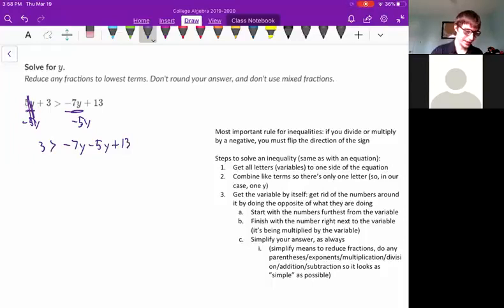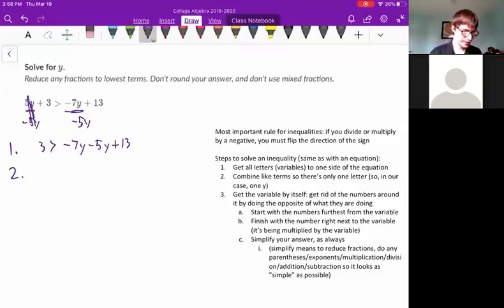Excellent. So now we have one finished. All of our y's are on one side of the equation. So again, usually using addition or subtraction, in this case subtracting 5y, is all you need to do to get all the variables to one side. Okay, once you've done that, we combine like terms.